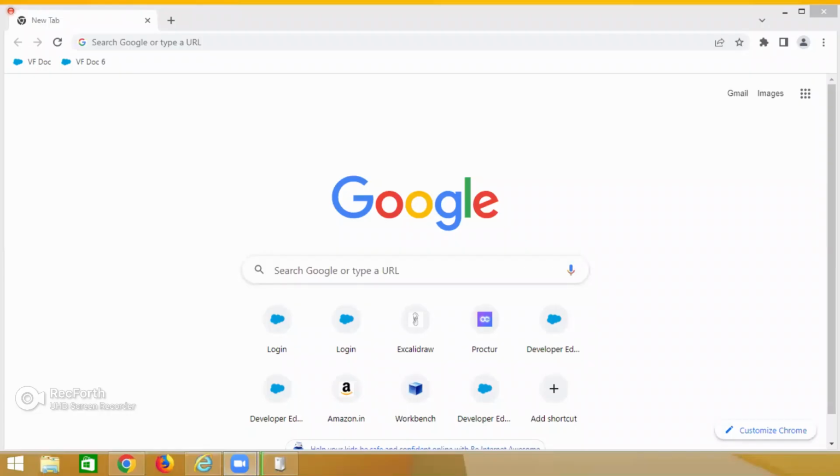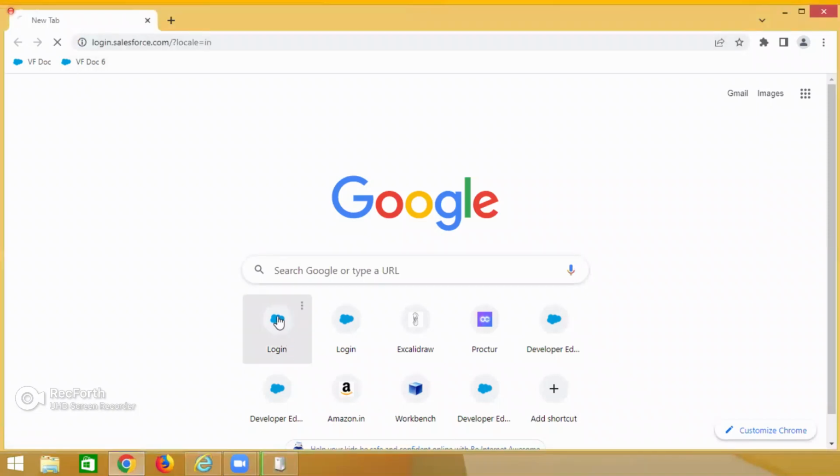Guys, are you able to see my screen? Online people, are you able to see my screen? Online people are able to see my screen.